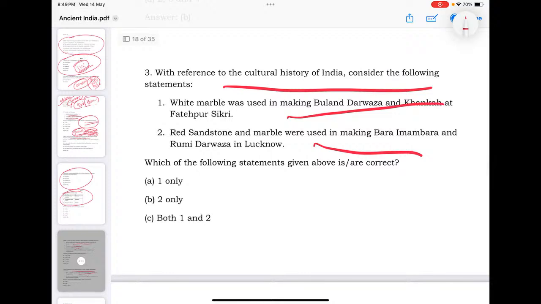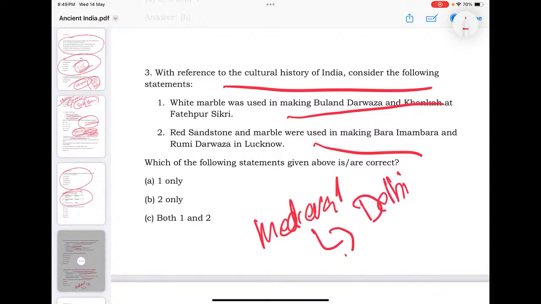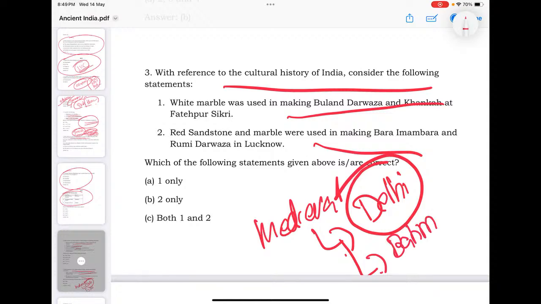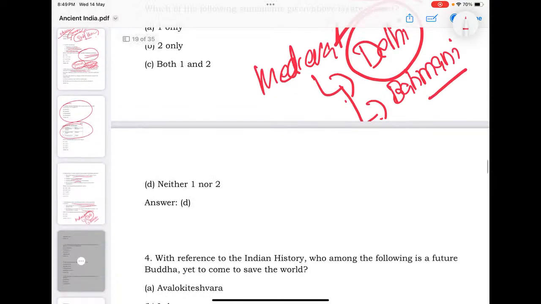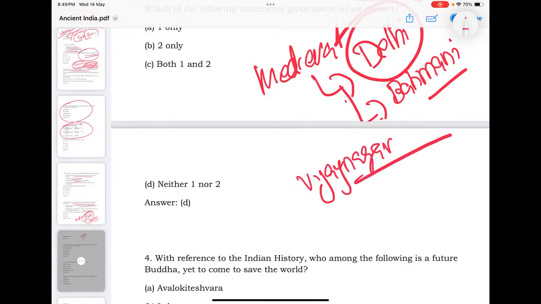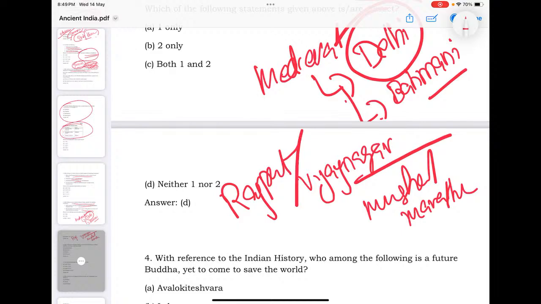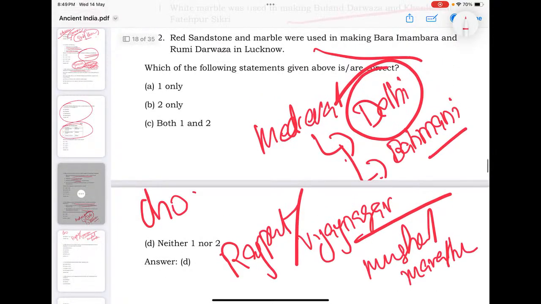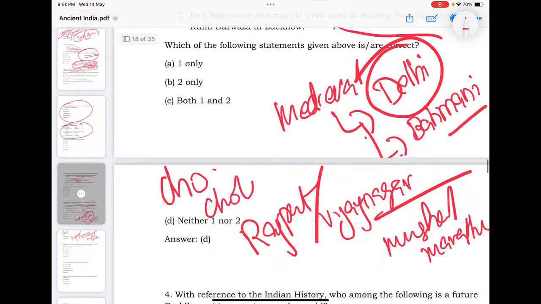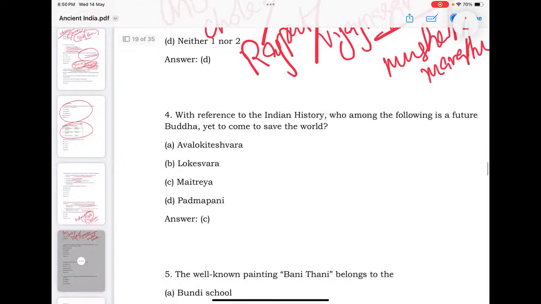Yes, coming to medieval history or medieval art and architecture, I would say go for the art and architecture of the Delhi Sultanate. Go for Bahmani architecture. Go for the architecture of the Vijayanagar Empire. Go for the architecture of the Mughals and the Marathas. Even Rajput architecture. These portions are very important. And coming to early medieval, there is Imperial Chola architecture. These portions are important for you. You shouldn't skip that part.